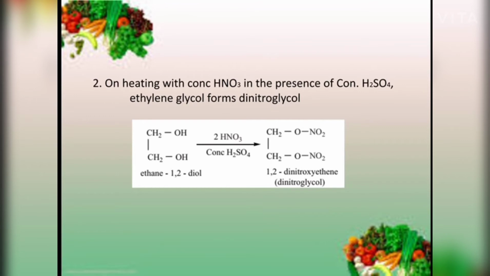Ethylene glycol heated with nitrating mixture. Nitrating mixture means a mixture of concentrated nitric acid and concentrated sulfuric acid. Ethylene glycol is converted into dinitroglycol. Ethane 1,2-diol, that is CH2OH CH2OH, treated with nitric acid in the presence of concentrated H2SO4, the product is 1,2-dinitroxyethane, CH2ONO2 CH2ONO2. Common name, dinitroglycol.